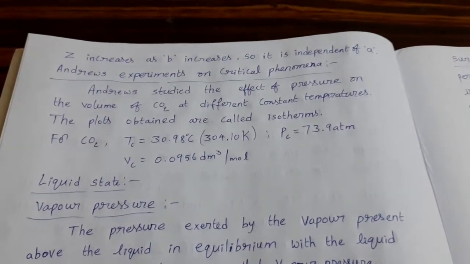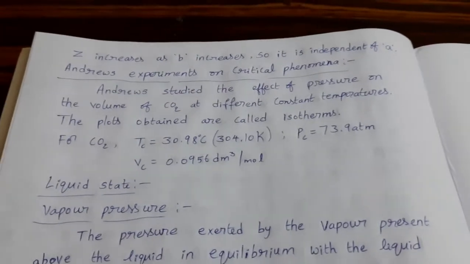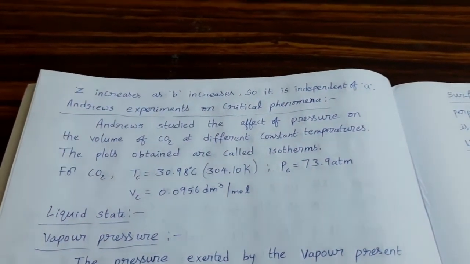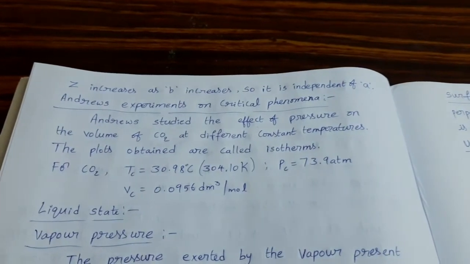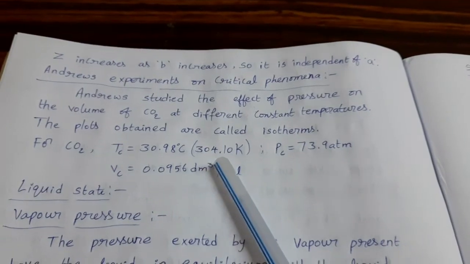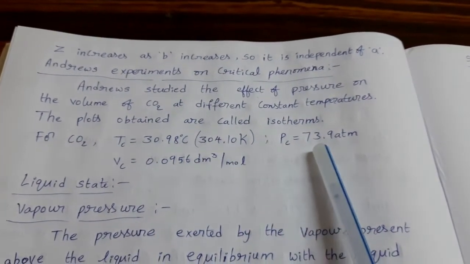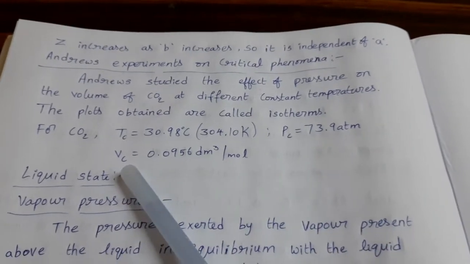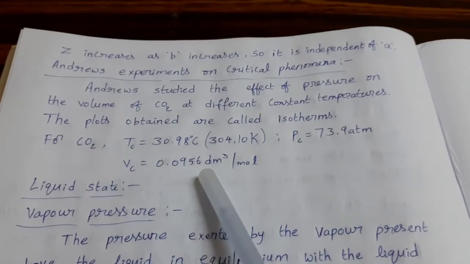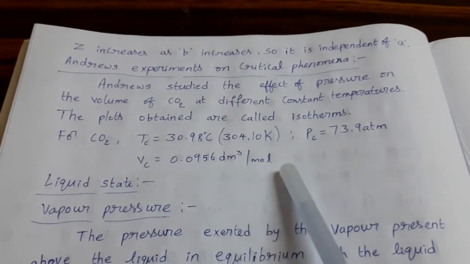By his experiments, he concluded and identified the critical temperature of CO2 as 30.98 degrees Celsius, which in the Kelvin scale is 304.10 Kelvin. Critical pressure PC equal to 73.9 atmosphere. Critical volume VC equal to 0.0956 cubic decimeter per mole.